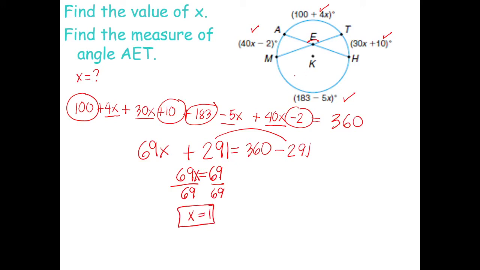Now, how are you going to get this angle? We need to substitute 1 over here. Okay, we will solve this arc. How much is the measurement of this arc and this arc? So what is, this is, okay, 104. What about the other arc? This arc here.